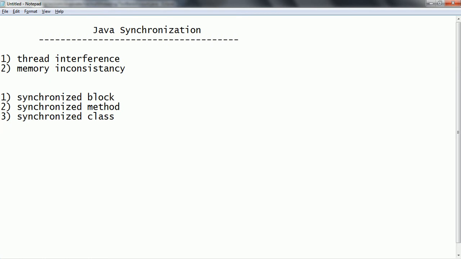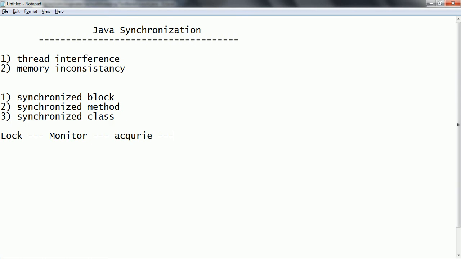The main advantage of synchronization is to maintain memory consistency, and it will stop one thread from interfering with another. And also here, one more concept we call a lock, or the monitor. Whenever we are working with Java synchronization, this is the fundamental concept behind it. A monitor will be there. That means whenever you want to access any shared resources, the thread has to acquire the lock on it. Once it acquires the lock, no other thread can enter that section, which is called the monitor section.